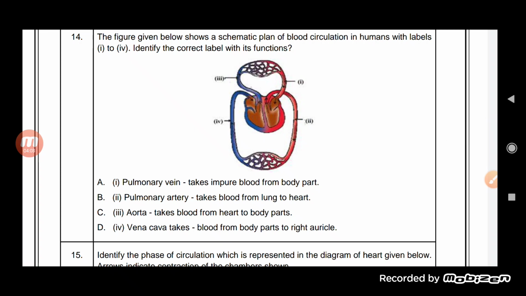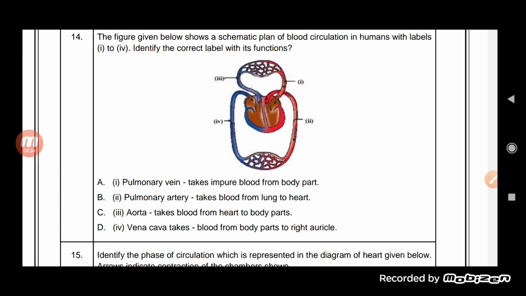Question number 14, you can see the picture is there. The figure given below shows a schematic plan of blood circulation in humans with labels 1 to 4. Identify the correct label with its function. So first one, you can see it's red in color. Obviously, if it is red, it means it is talking about the oxygenated blood.